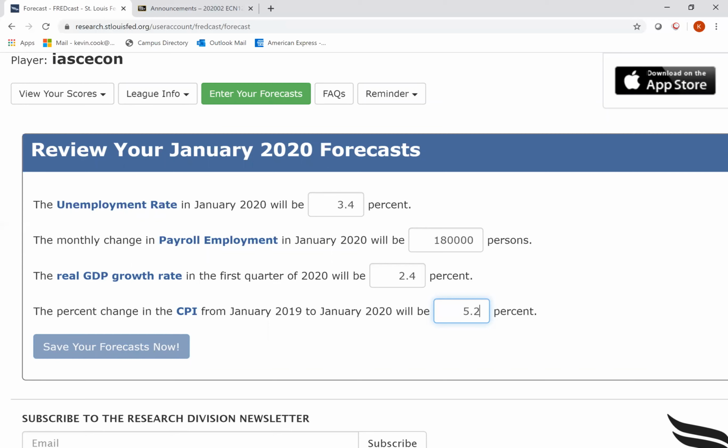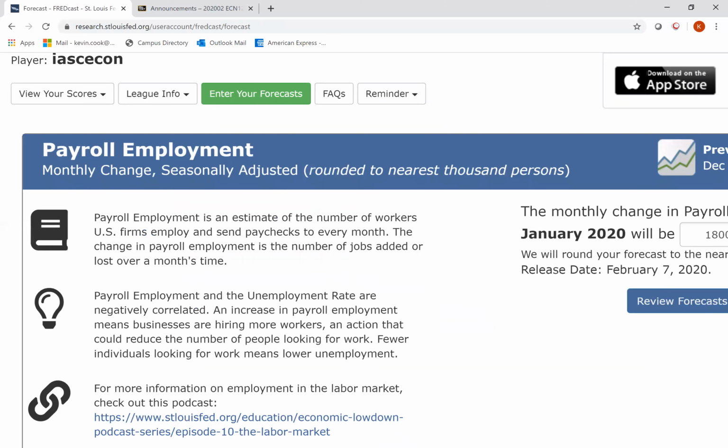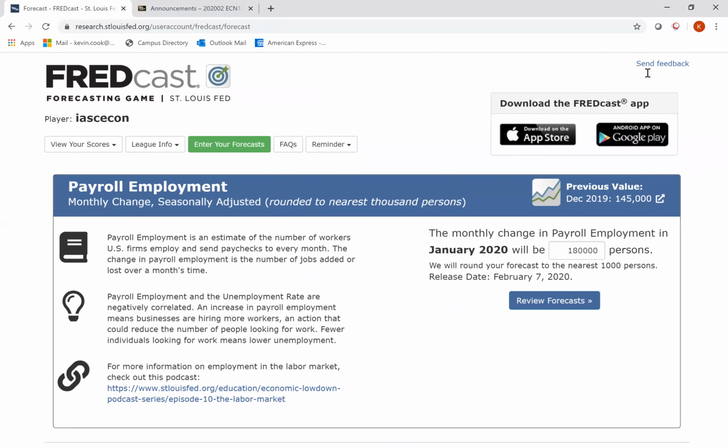But the cool part is if you click on any of these, so right here, maybe payroll employment, I have no idea what number that should be, right? And most of us maybe not. If you click on the number for that, you'll have an explanation. It says, hey, this is what it is, and some relationship it has.